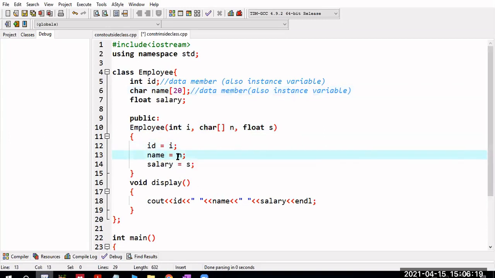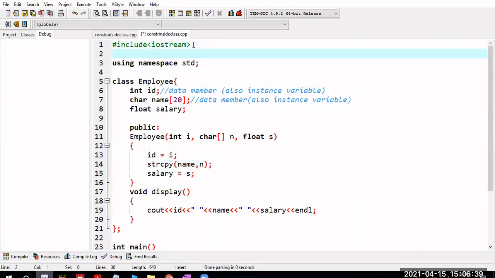Yeah, this name equal to n. I think I cannot do it in this manner. I have to use the function called string copy of name comma n, strcpy of name comma n. For this you need which header file? String.h. Okay, string.h. Is the syntax for string copy same? strcpy, right?